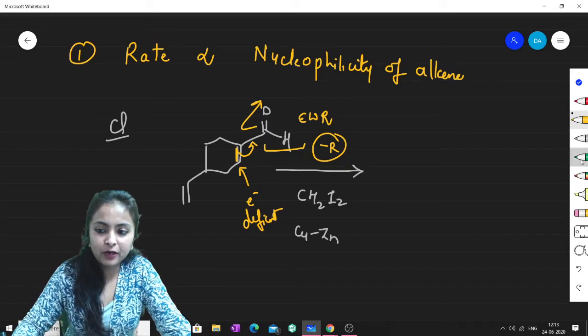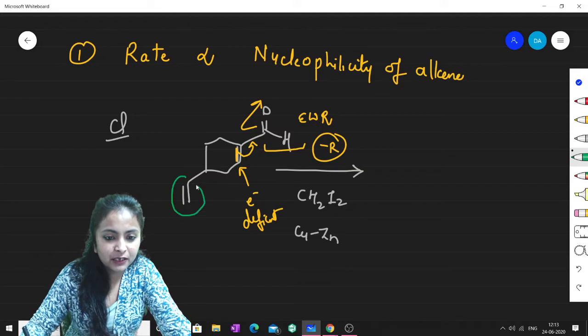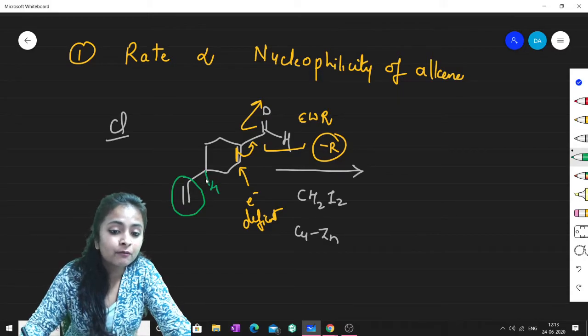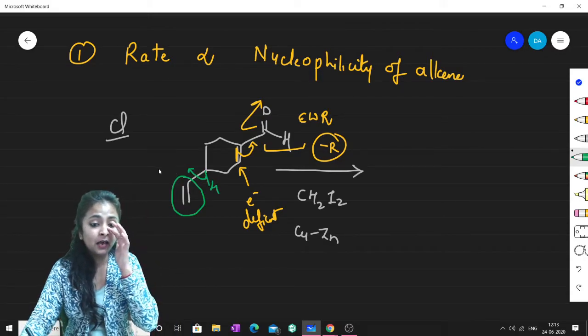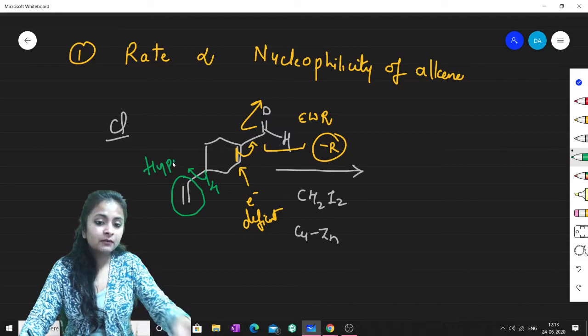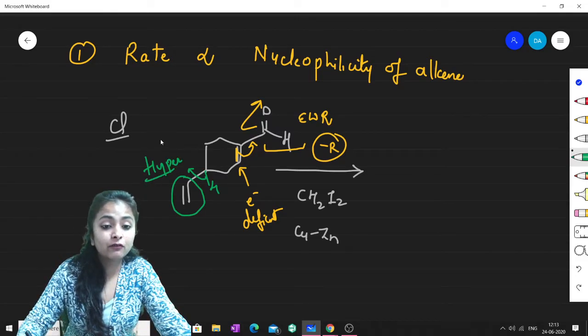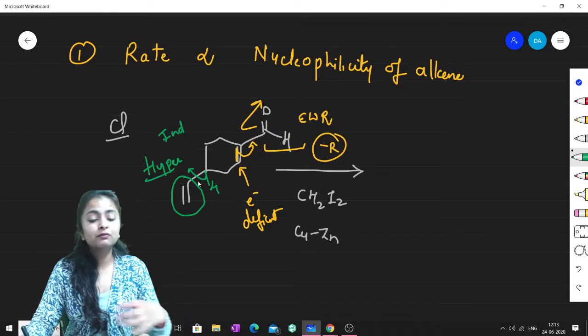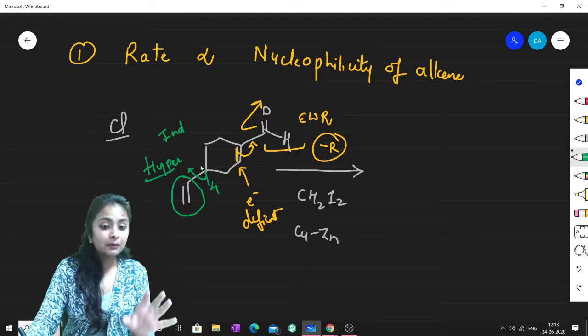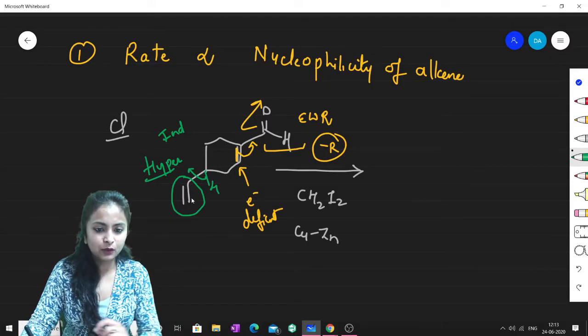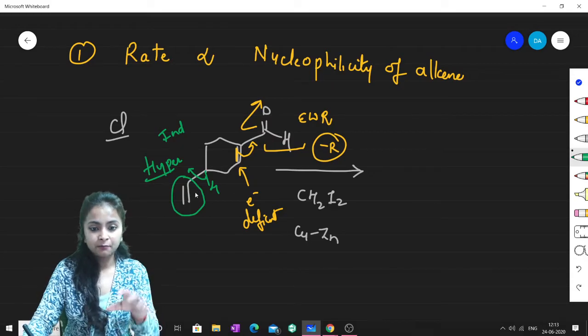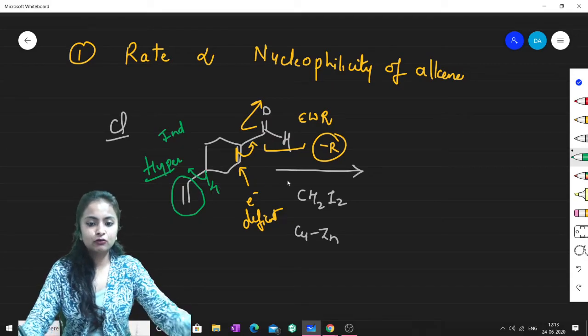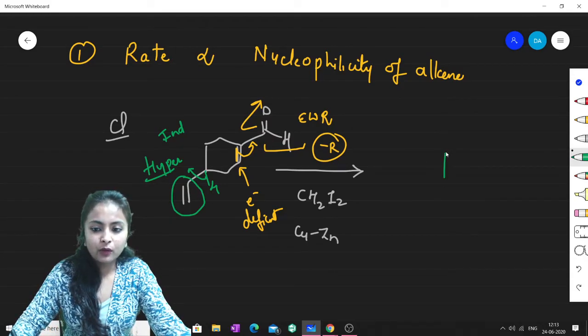Okay, now point number 2. If you check this particular alkene, there is no electron withdrawing group as such, although there is one alpha hydrogen attached to this, which will help in hyperconjugation, right? There will be hyperconjugation and there will be inductive effect as well. So just because of the inductive effect and the hyperconjugation, this particular alkene will be more electron rich, isn't it? This double bond will be more electron rich. So therefore, what I'll be saying is